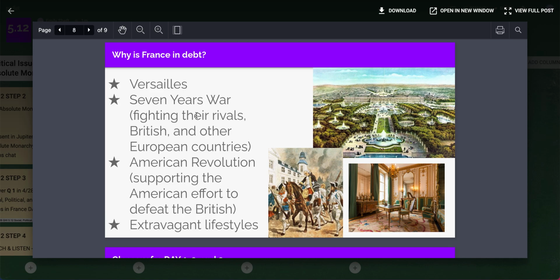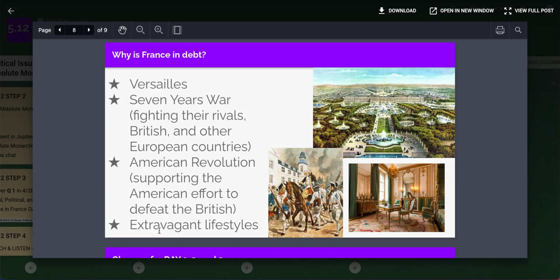France was also involved in the 7 Years' War, where they were fighting their rivals, the British and other European countries. Wars are very expensive, and because wars are very expensive, the French were actually supporting the Americans in the American Revolution in their effort to defeat the British and to become independent from the British. So again, wars are expensive. They were spending a lot of money on these 2 wars leading up to the French Revolution.